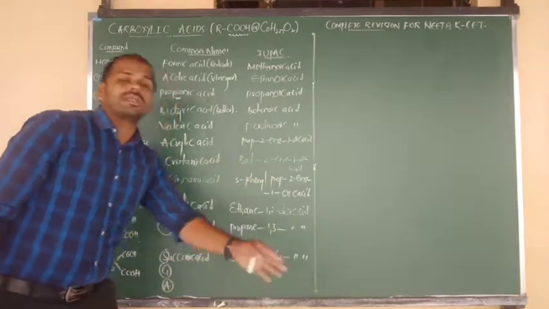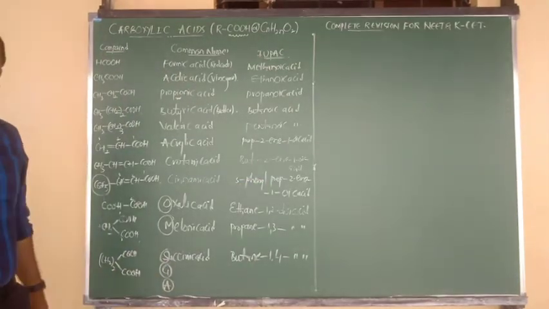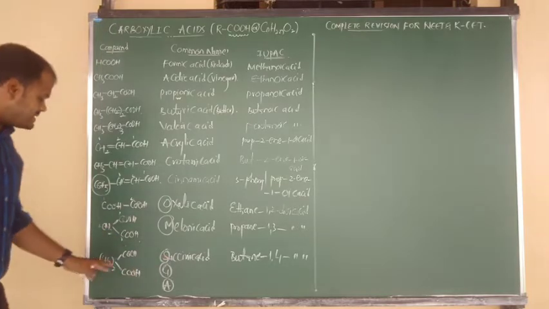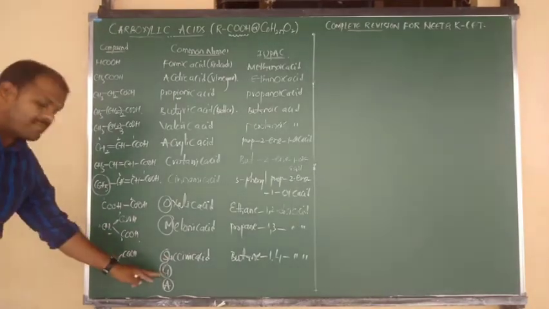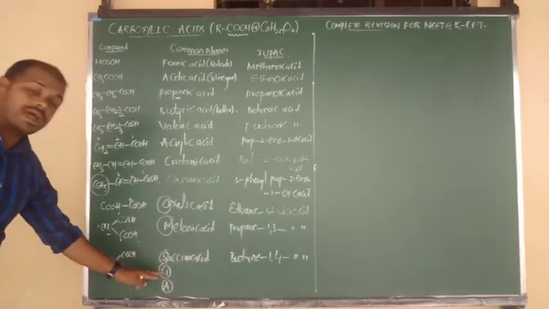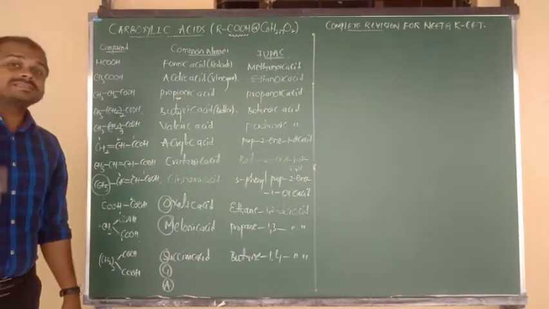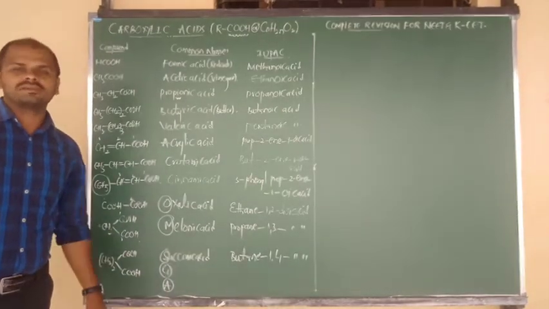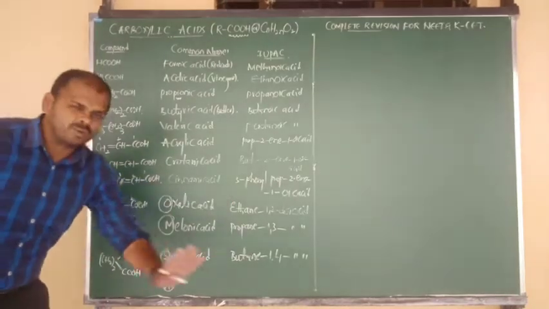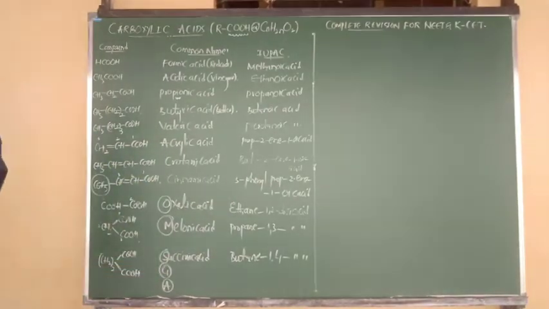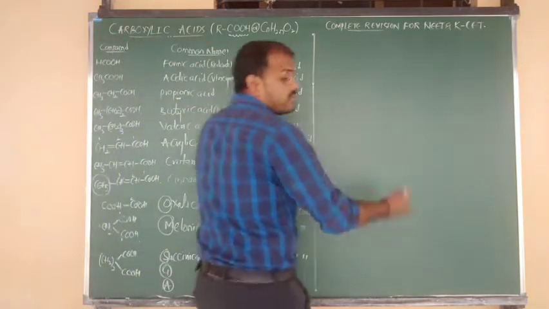And I hope you can read the IUPAC names. So in succinic acid, how many CH2 groups are there? 2. In glutaric acid, CH2 is taken thrice. Adipic acid, CH2 taken 4, means hexane 1, 6 dioic acid. IUPAC names we can write better, but try to remember their common names. Next, some more other compounds.